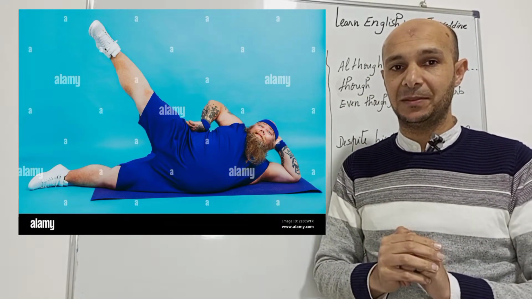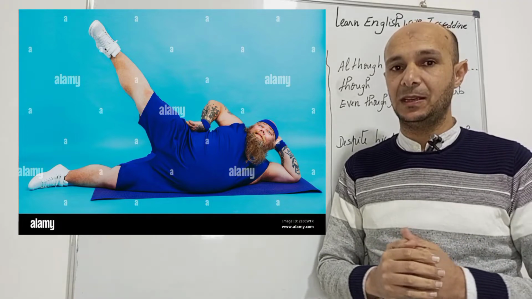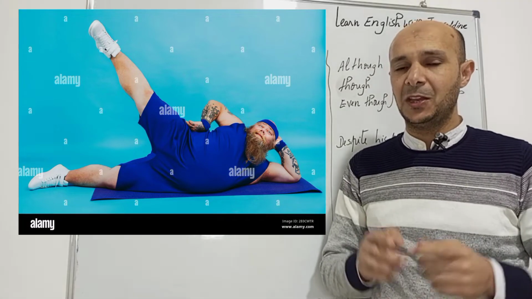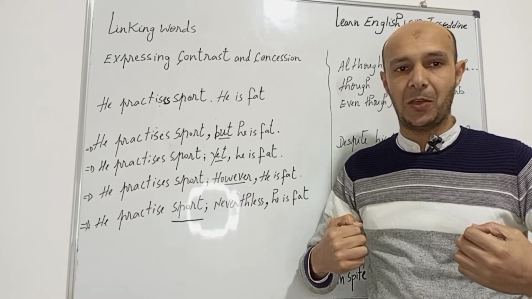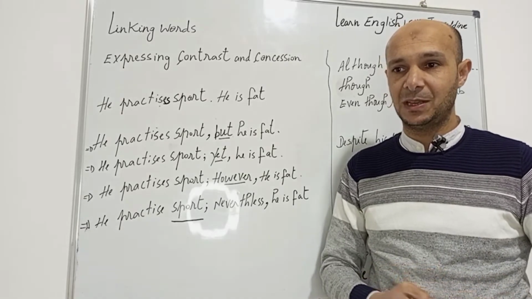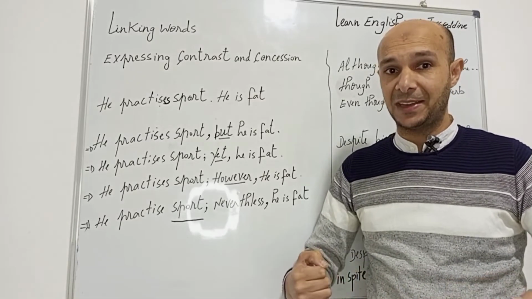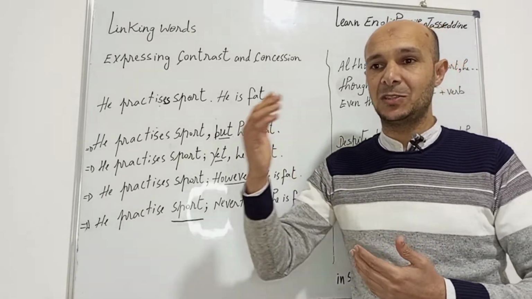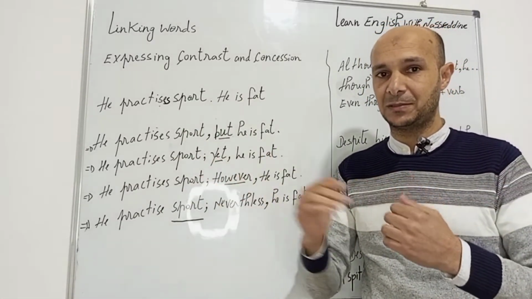Before we get started, let's have a look at the picture. So what do you think about this guy? He is fat. Okay. Is he practicing sport? Yes, he is. Do you expect people who practice sport to be fat? No. Most of the time, people who practice sport are in shape. But this guy, he practices sport, but still he is fat. That's what we call concession. Concession is when the result is not what I expect. It's totally opposite of what I expect.